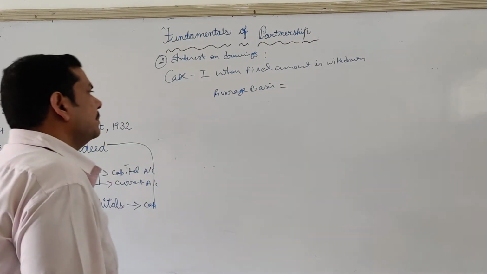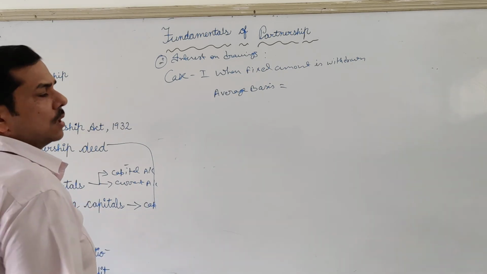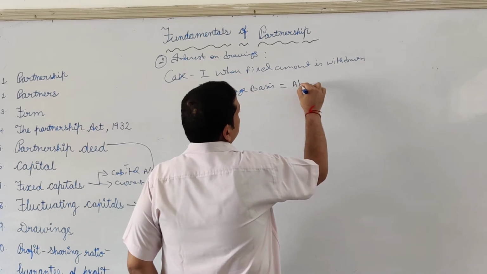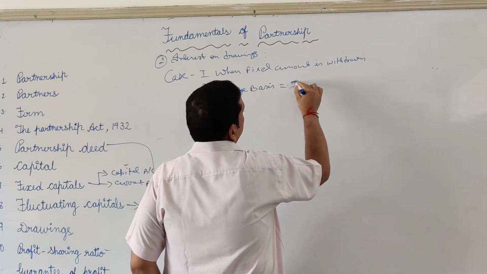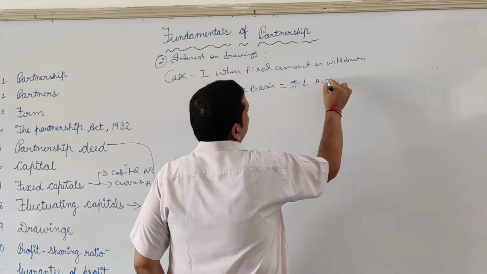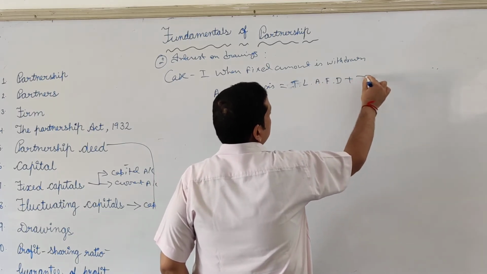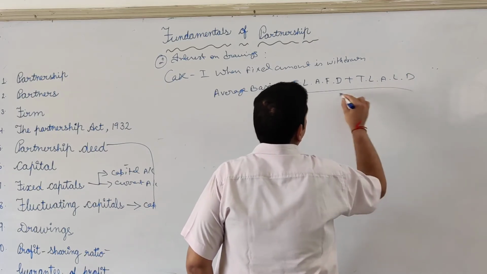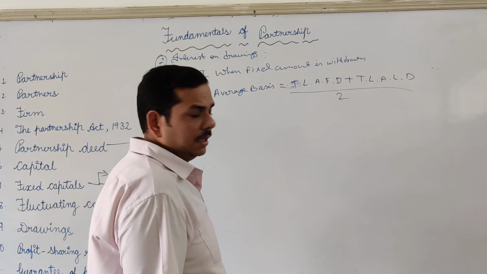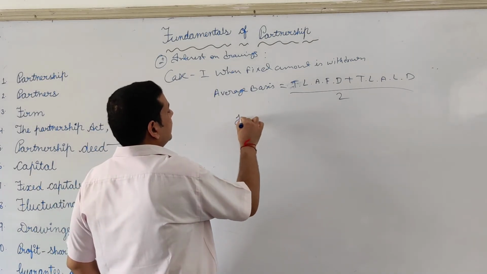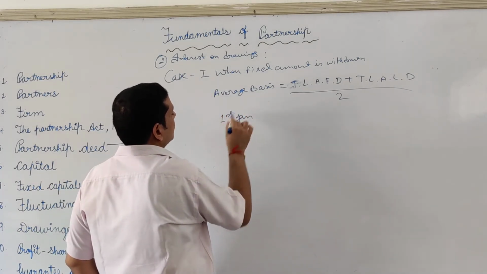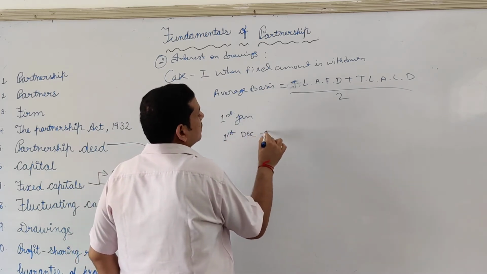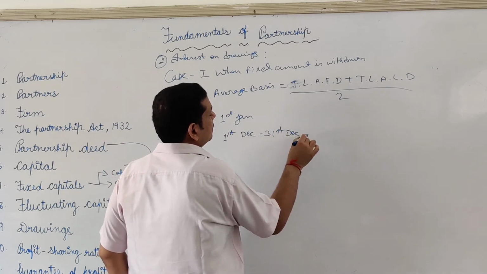Average definitely means it's a sum of two or more things divided by 2. So, time left after first drawing plus time left after last drawing, divided by 2. Consider a year, from 1st January to 31st December, 12 months.